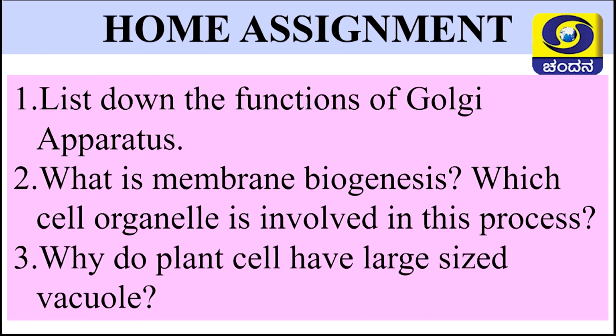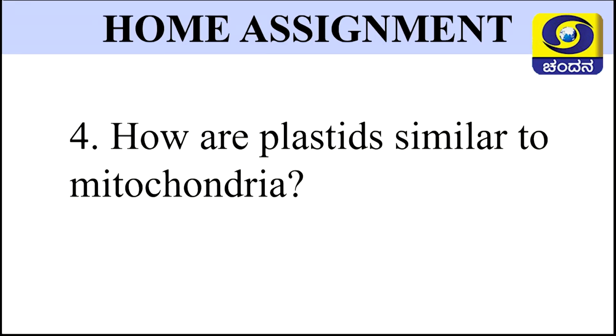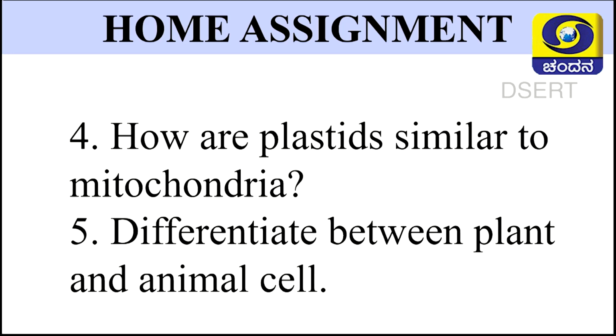Third question, why do plant cells have large sized vacuole? Next, fourth question, how are plastids similar to mitochondria? Last question, fifth one, differentiate between plant and animal cell. Children, write answers for this question and get it corrected from your teacher.